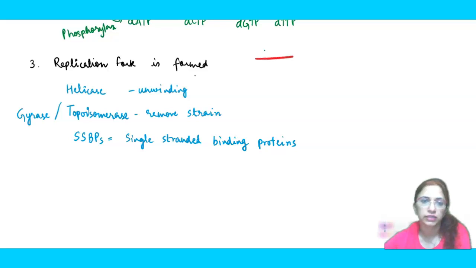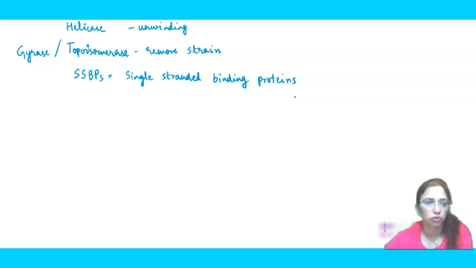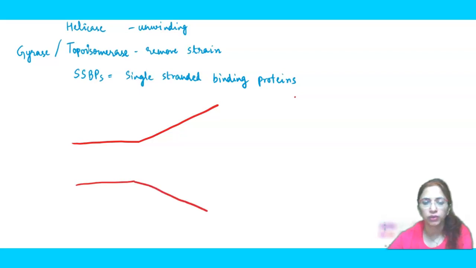You know that this is the coding strand and this is our template strand, right? DNA is double helical, so I have just shown you a piece of it. Now, as this DNA has to open, the ORI site has already been defined, and we will open it like this.